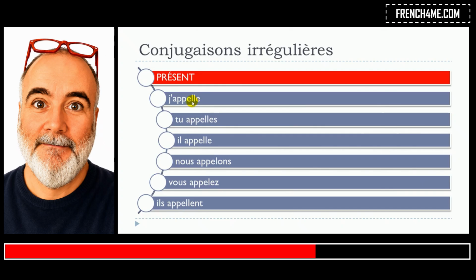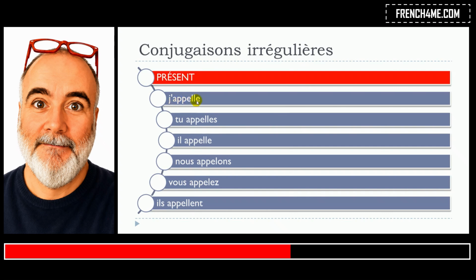And it's quite interesting because, as we saw in the previous video, if you have a double L like that, it will affect the pronunciation of the E. It will open the sound.